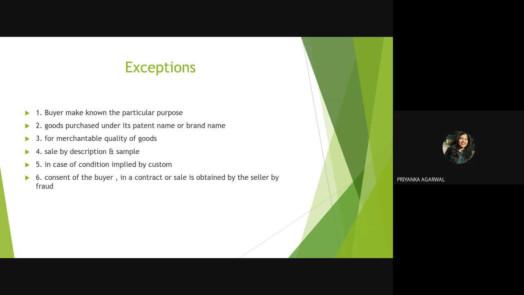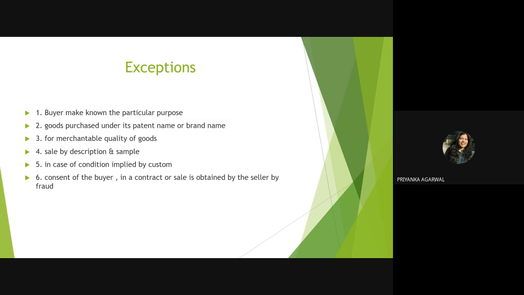Say suppose the seller has sold a horse which is vicious, and the seller has given a certain kind of medication to that horse. So at the time of showing that horse to the buyer, the horse was behaving completely normally, because that horse is under certain medication.